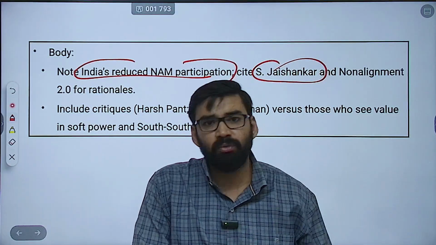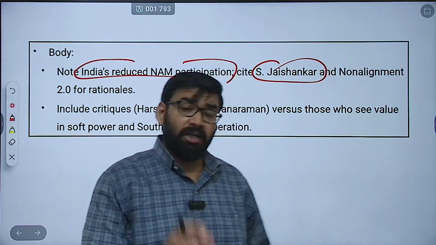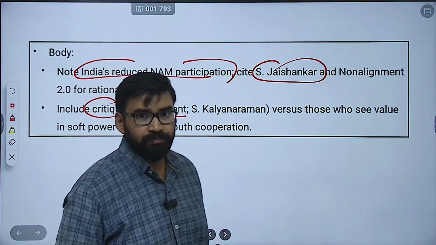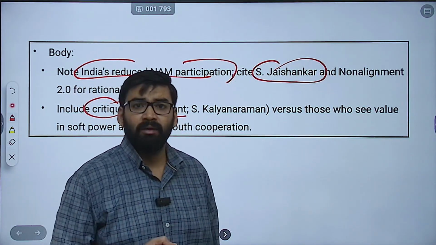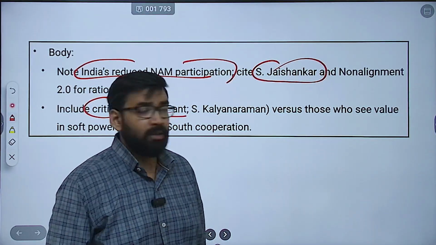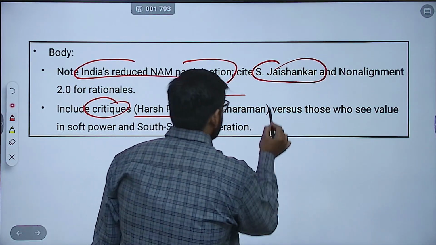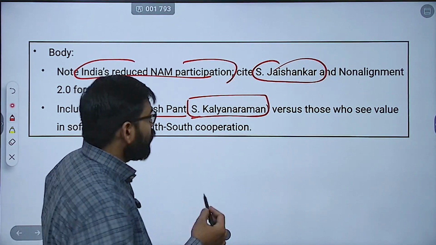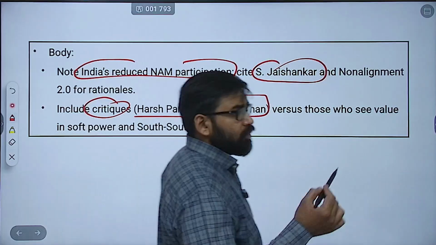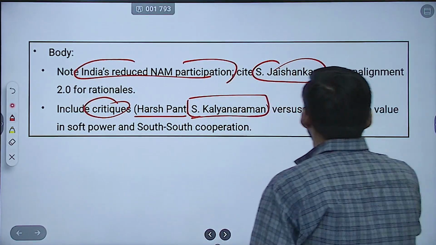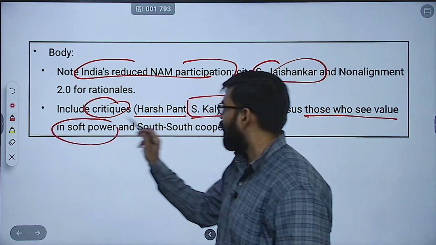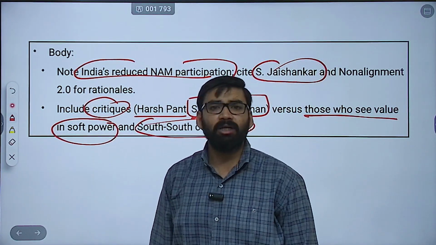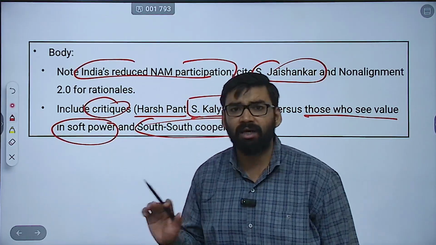It can also include critiques like Harsh V. Pant, whose editorials also come in The Hindu, and S. Kalyan Raman, whose views are also important. You can mention these scholars, and those who see value in soft power and South-South cooperation. You can easily write this, and a question on NAM comes every year.